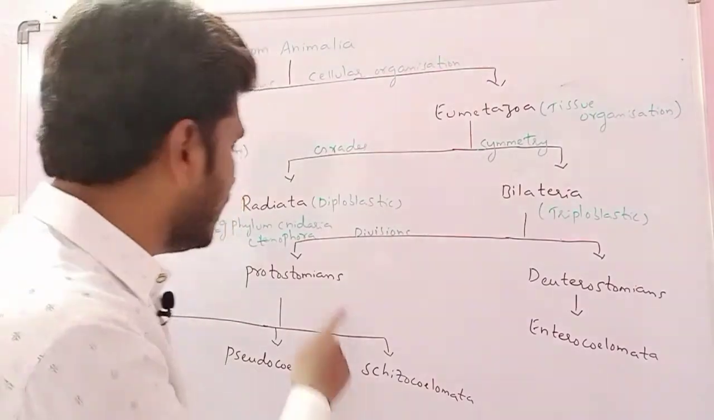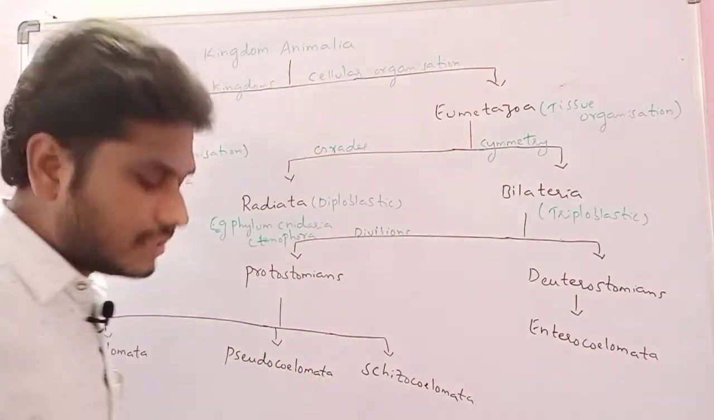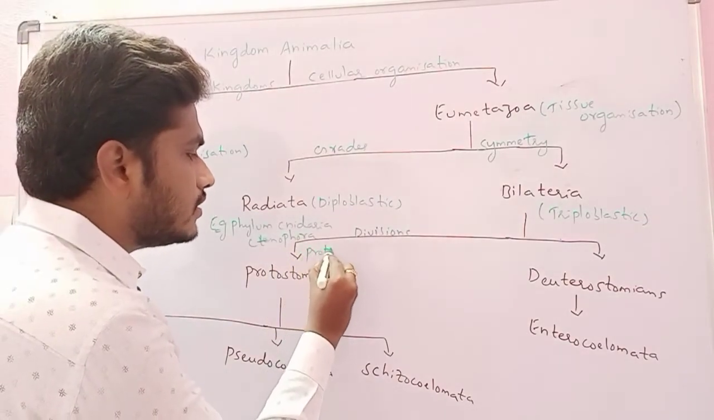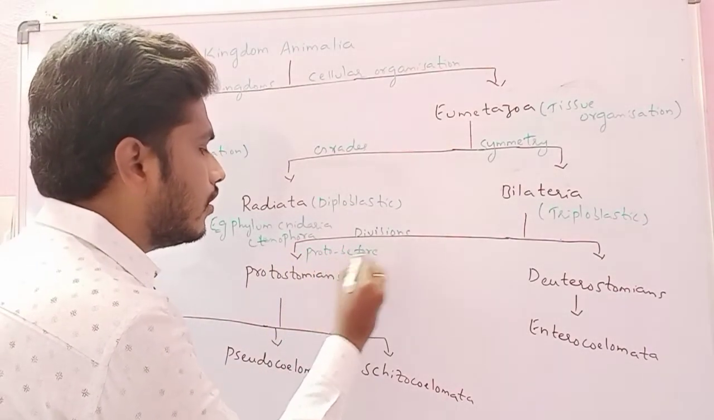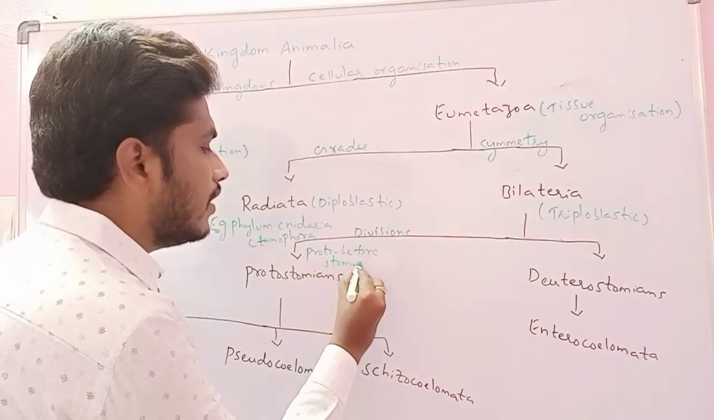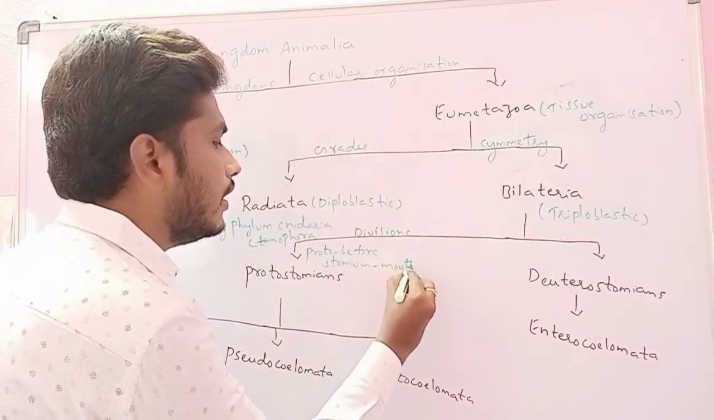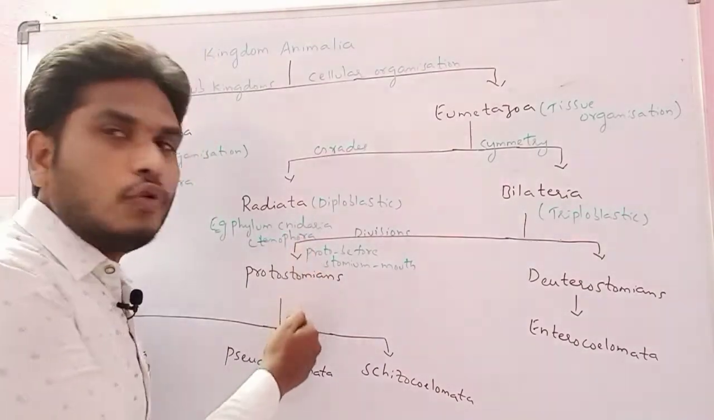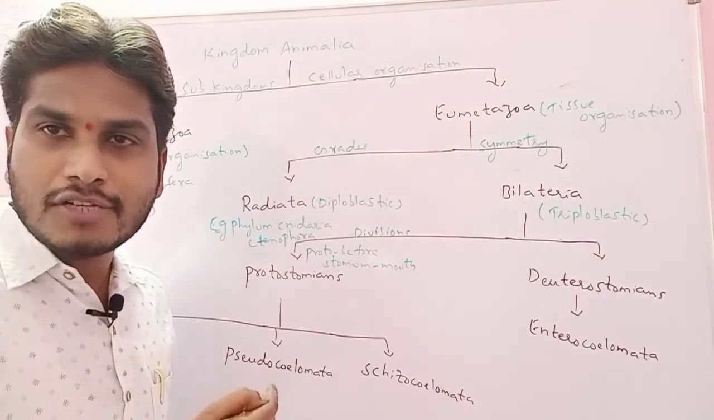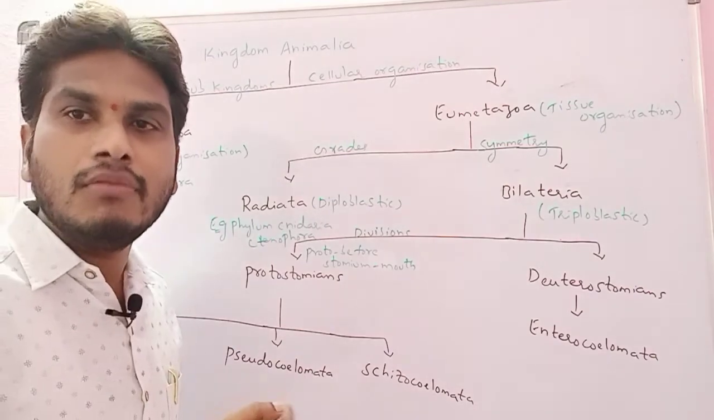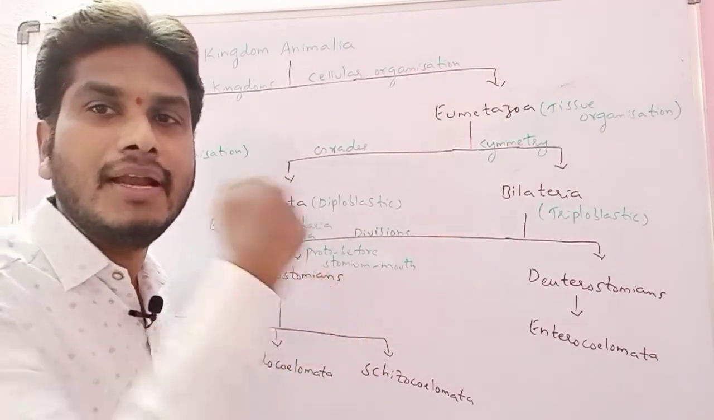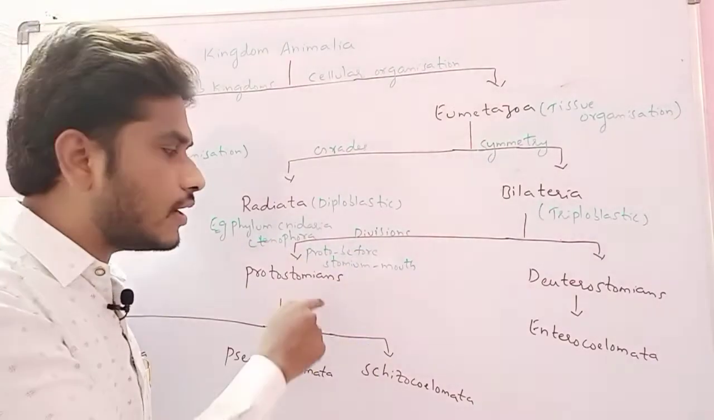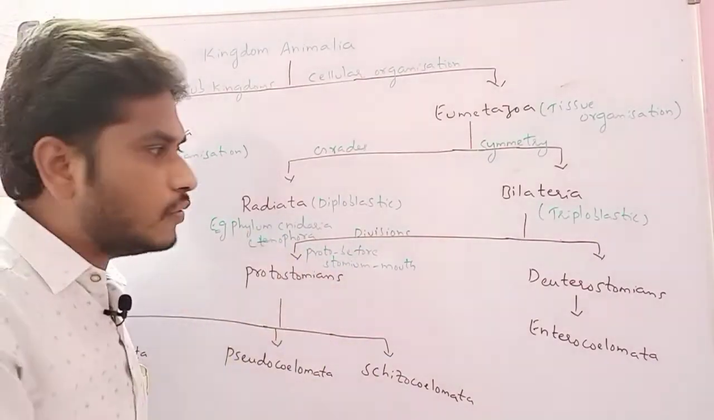Now, Bilateria we are dividing into protostomians and deuterostomians. The name itself indicates: proto means before, stomium means mouth. In protostomians, the blastopore, which is the opening, develops into the mouth first. Then the anus is formed later. That's why proto, before, stomium, mouth. Mouth is found first in this organism, hence we call it a protostomian.